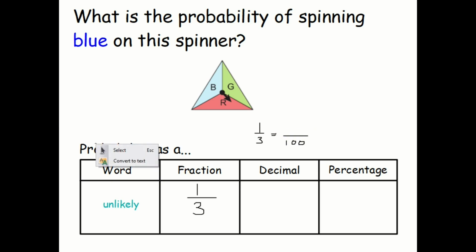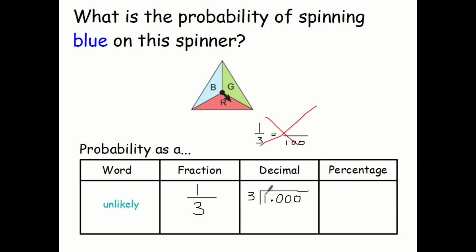I have to do a bus stop. And it's not what you expect. It's 3's into 1, because remember, this is 1 divided by 3, so that's how many 3's there are in 1. That might seem strange, but that is what it is.